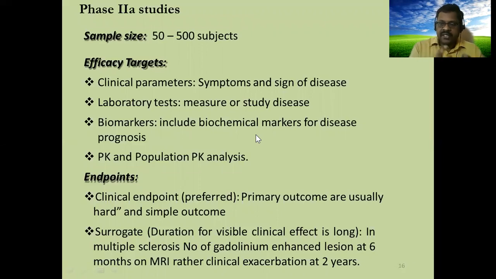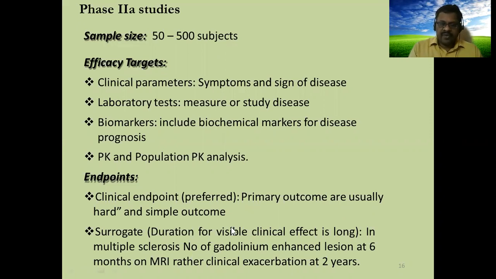So whether this disease is still there or reduced or no effect, that will be confirmed by fixing some biomarkers and monitoring those biomarkers. And pharmacokinetic and population pharmacokinetic analysis will be done, and endpoints in this study are clinical endpoints preferred, primary outcomes are usually hard and simple outcomes.